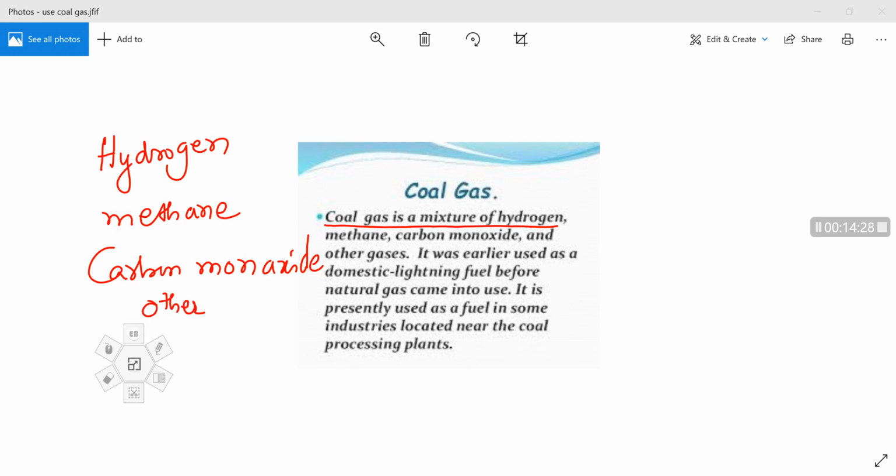Here coal gas is a composition of hydrogen, methane, carbon monoxide and other gases.